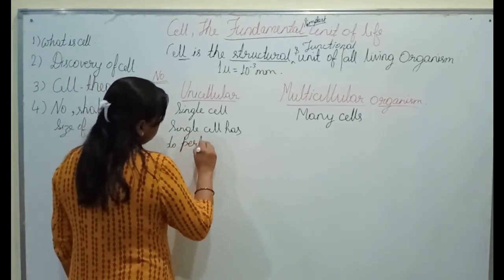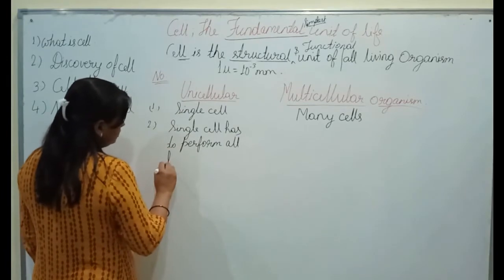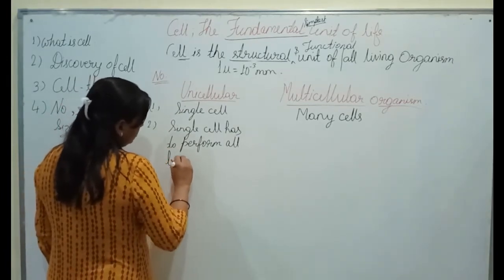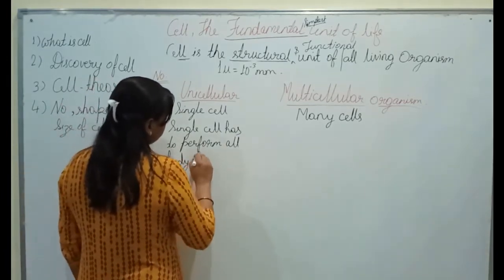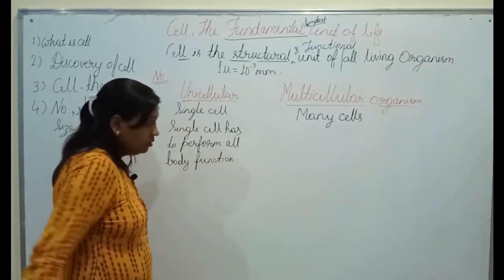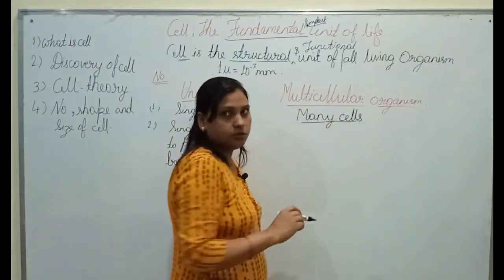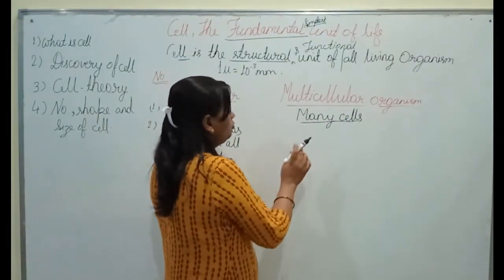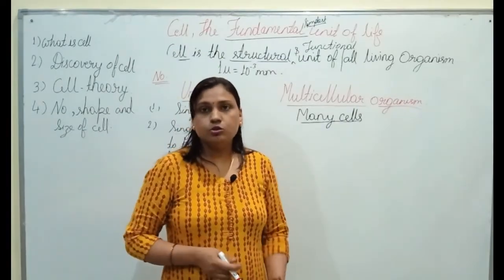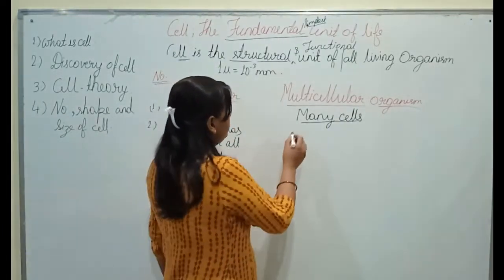A single cell has to perform all body functions, that is digestion, respiration, excretion, etc. While in multicellular organisms, there are many cells present. So different groups of cells are organized to perform different types of functions. There is division of labor.